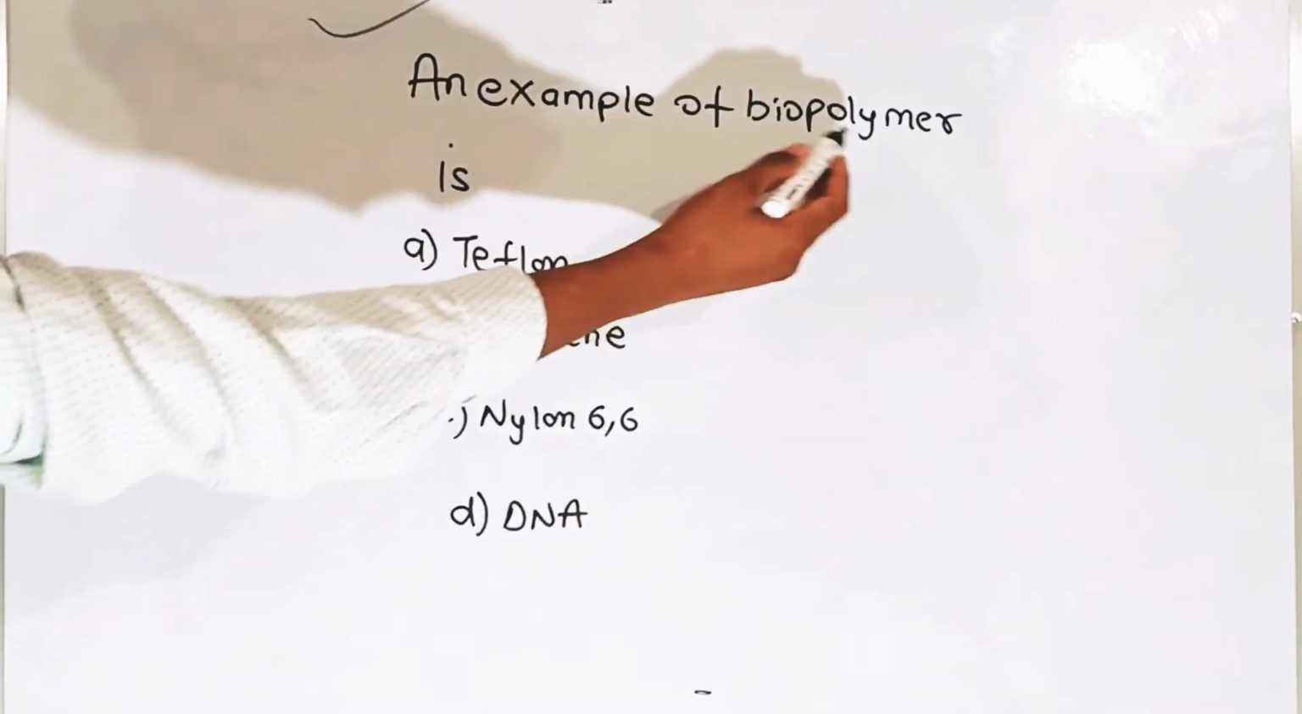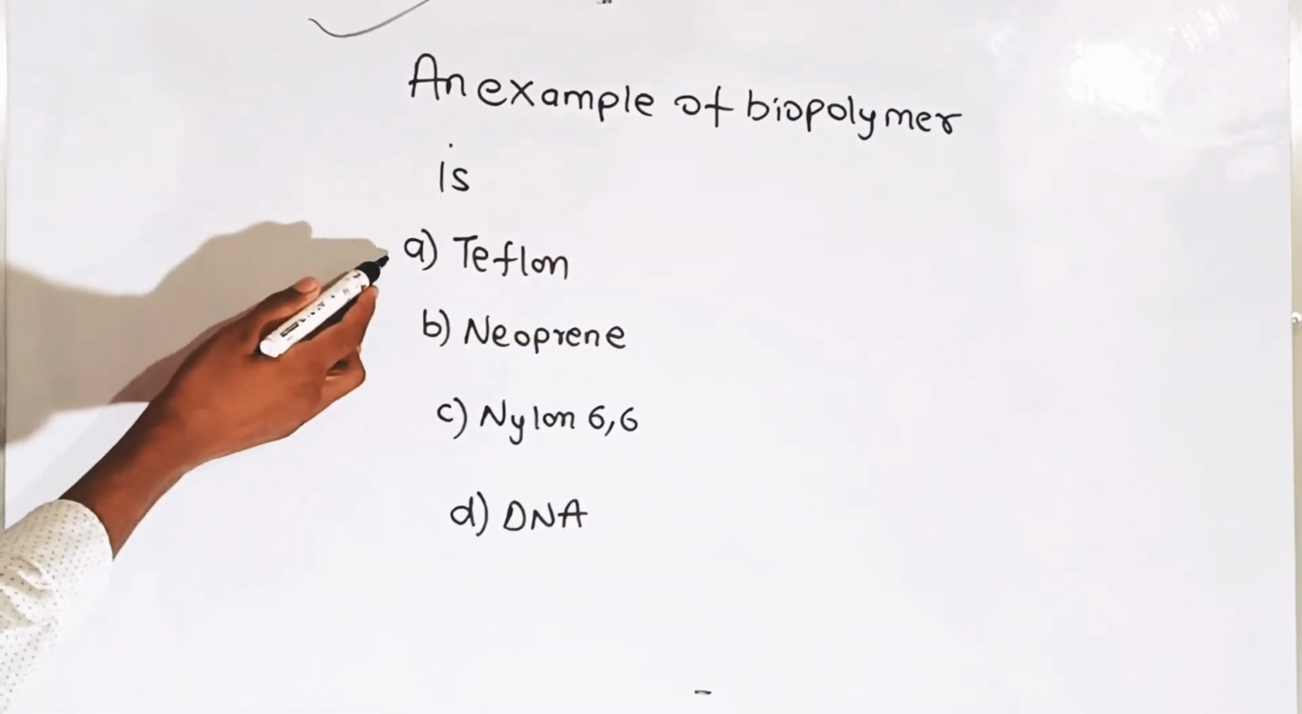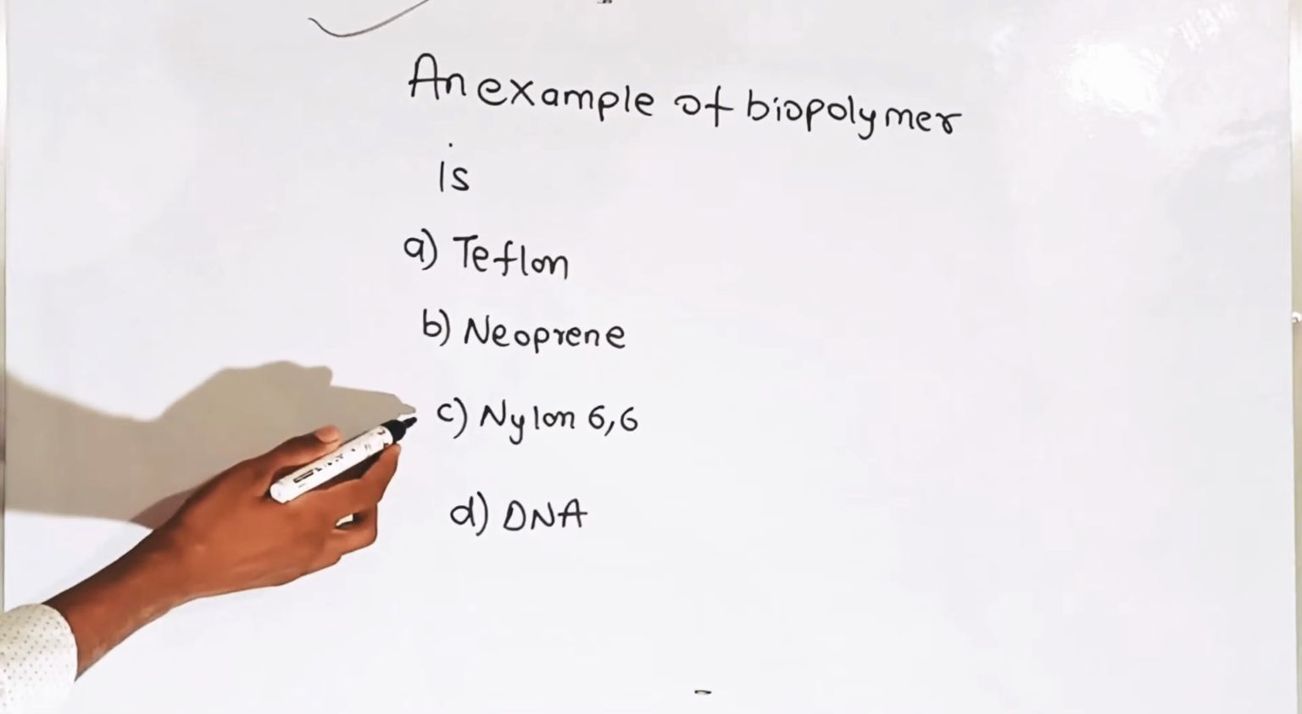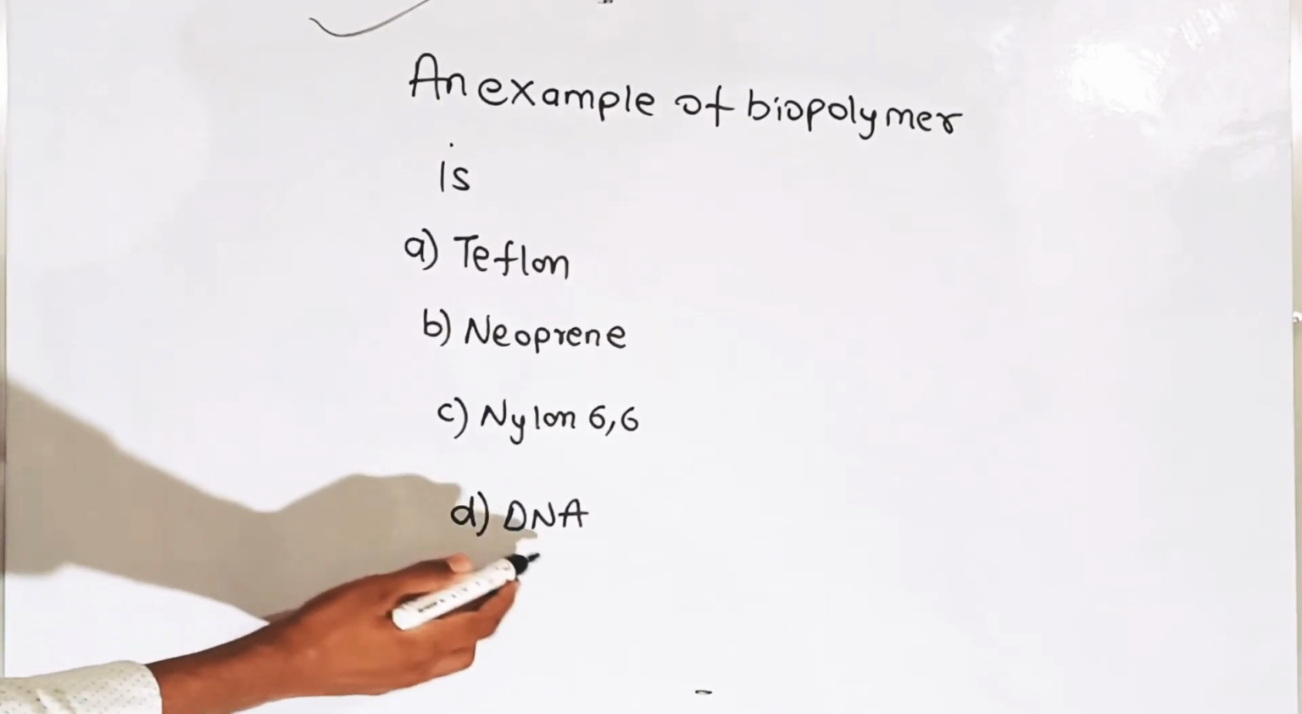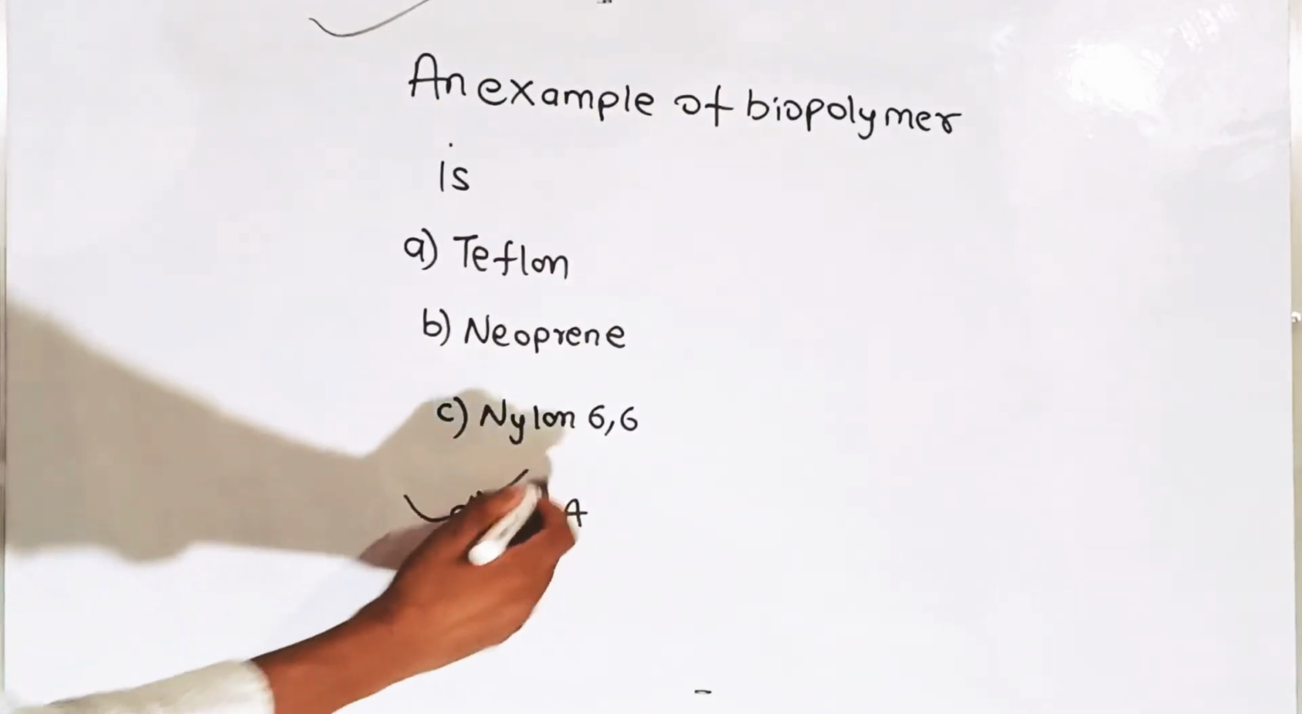An example of biopolymer is: first option is Teflon, second is neoprene, third is nylon 6,6, and fourth is DNA. Biopolymer is DNA.